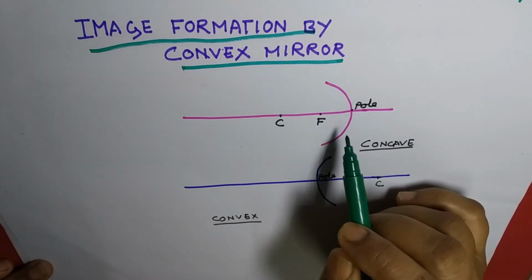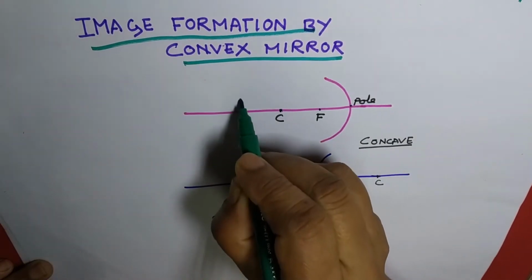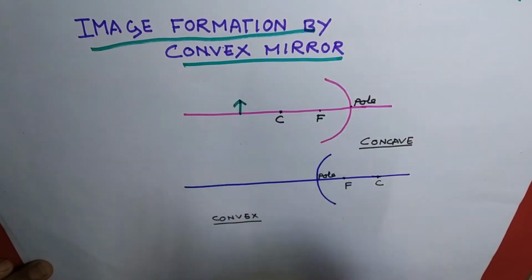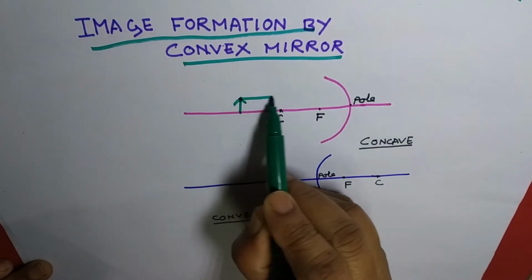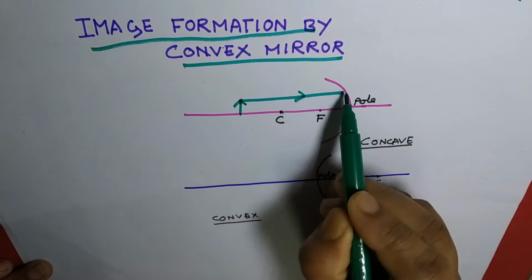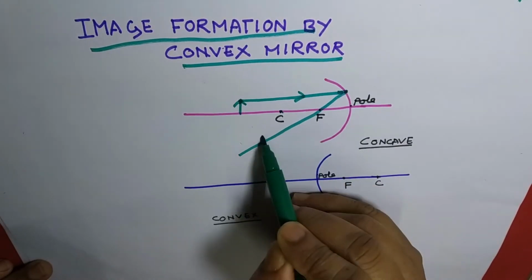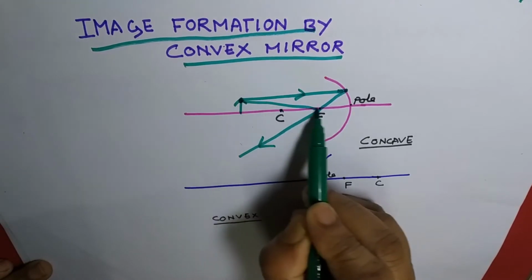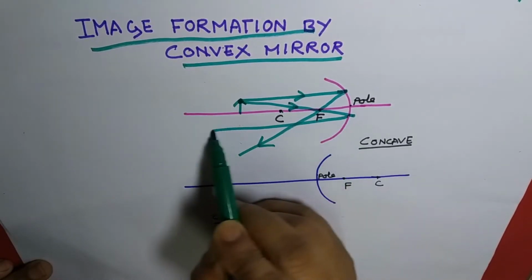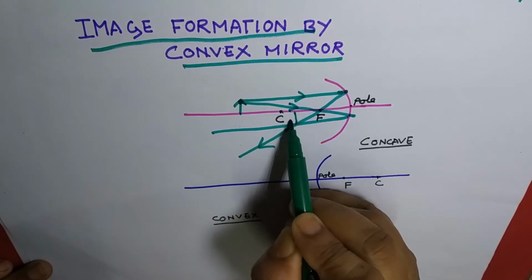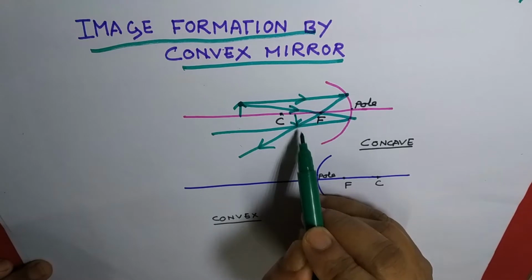Now this is a concave mirror, this position is the center of curvature, and the object is at this position, beyond the center of curvature. As you know, this first incident ray, after reflection, goes through the focus, and the second one goes through the focus and becomes parallel to the principal axis, and the image is forming at this point. That is, it is a real and inverted image.